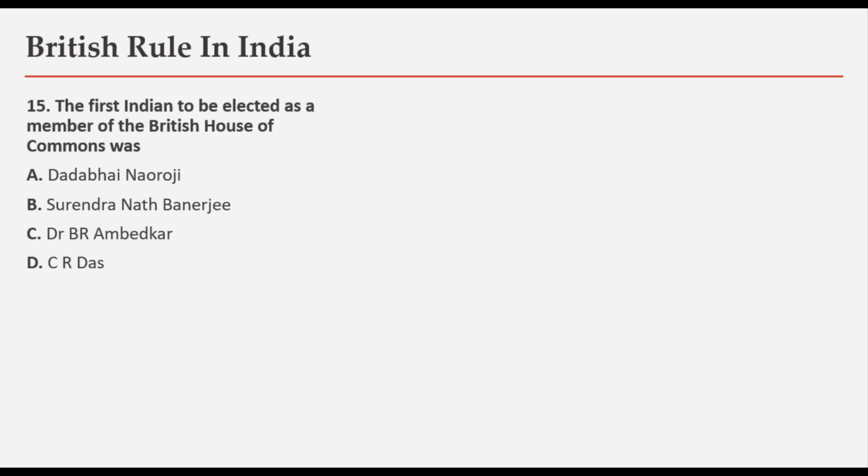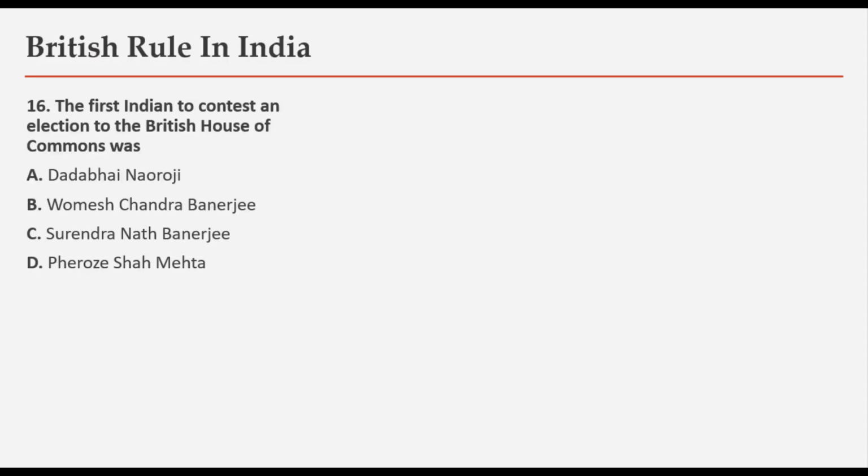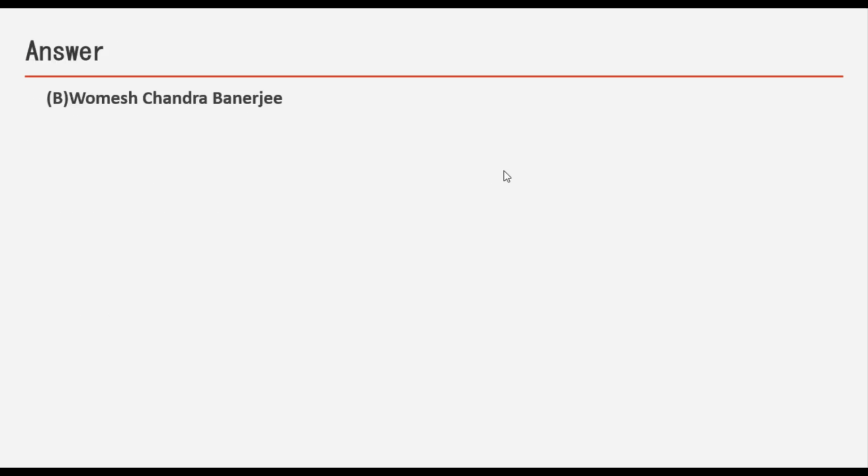Moving on. The first Indian to be elected as a member of the British House of Commons was options are Dadabhai Naoroji, Surendranath Banerjee, Dr. B.R. Ambedkar or C.R. Das. And the answer is Dadabhai Naoroji. Next question. The first Indian to contest an election to the British House of Commons was options are Dadabhai Naoroji, Womesh Chandra Banerjee, Surendranath Banerjee or Firoz Shah Mehta. And the answer is Womesh Chandra Banerjee.